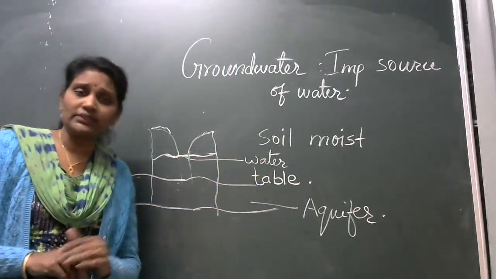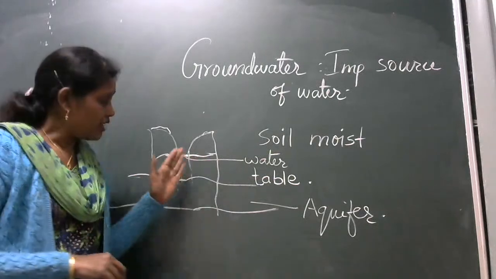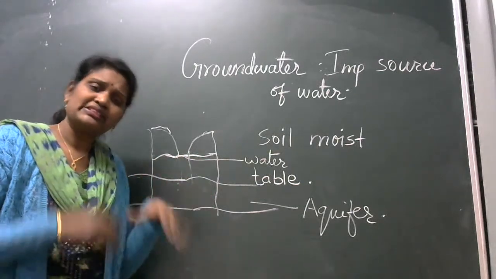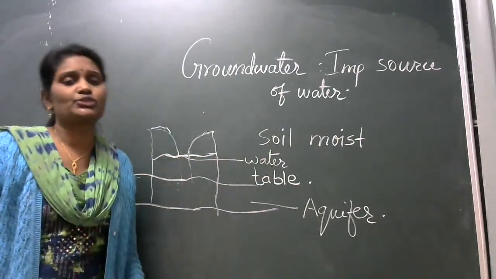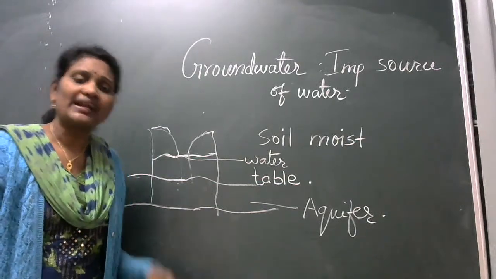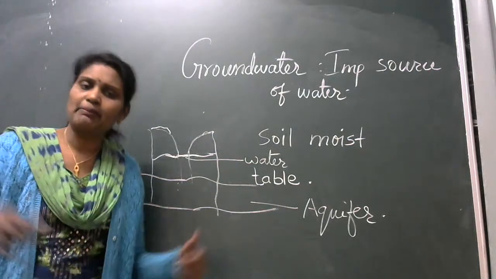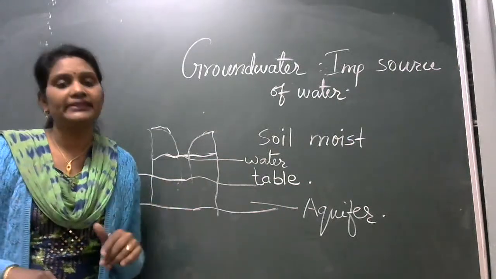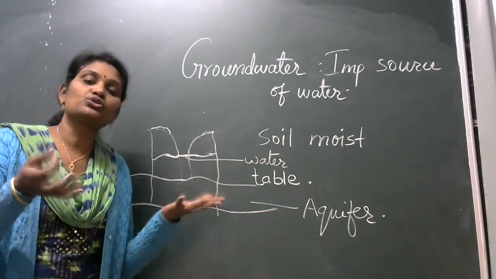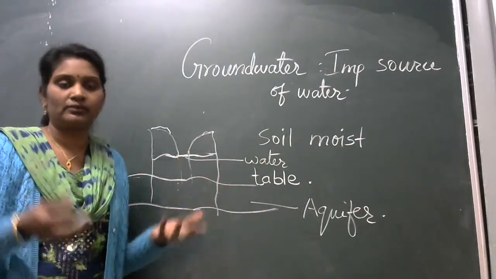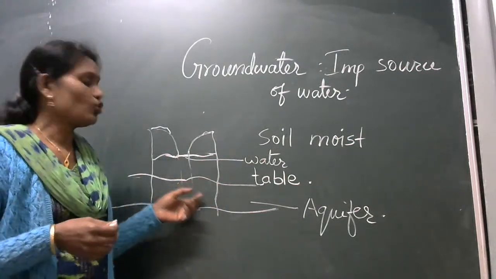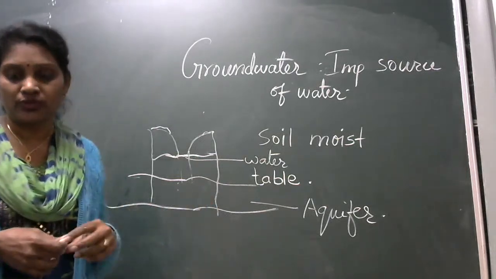That is only the water table. But after a limit, there is only and only water present inside. So that level is called an aquifer. Then we do not need to dig again and again, because here is now the storage of water, we have got the level. So this is called the aquifer.